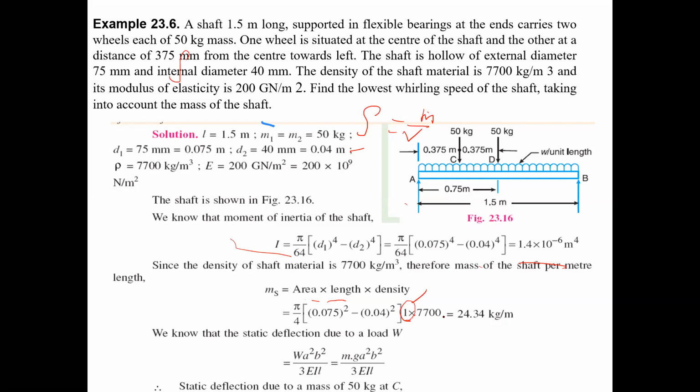The value comes nearly 24.34 kg per meter. It's not the total mass of the shaft, it's only the per meter length shaft mass, 24.34. That's why they have to consider the one here.